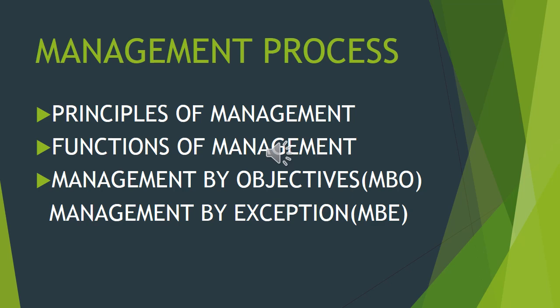The second one is functions of management. And the third one is management by objectives and management by exception. Management by objectives is known as MBO, and management by exception is known as MBE.